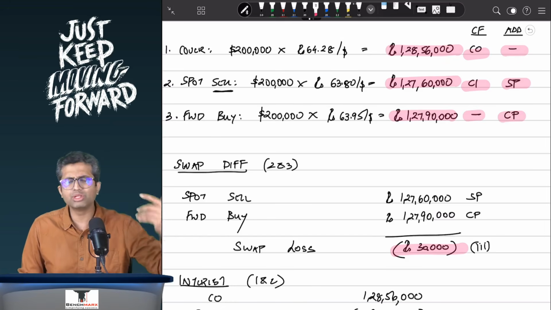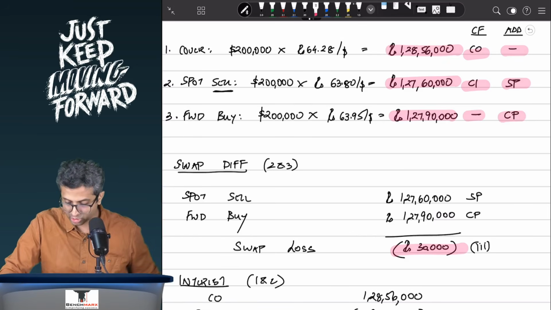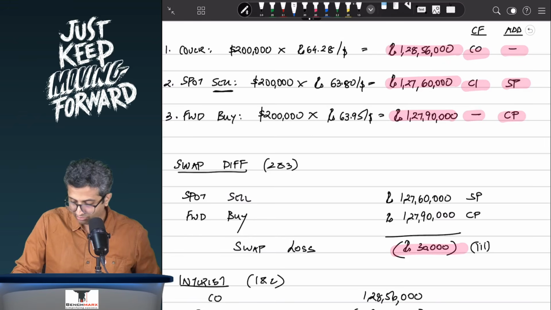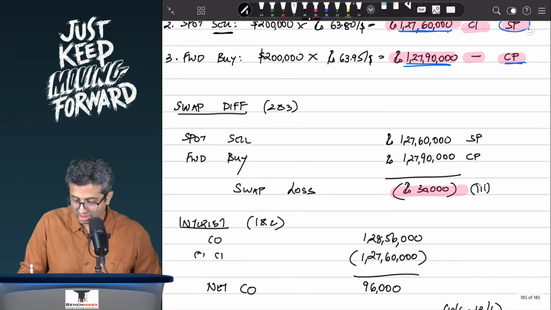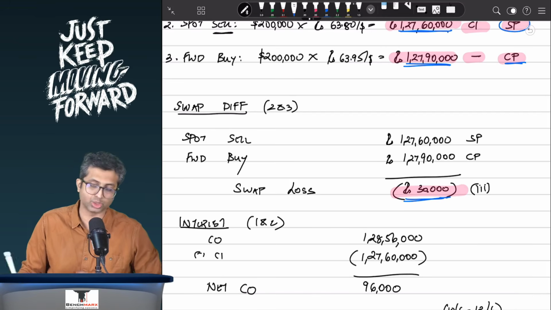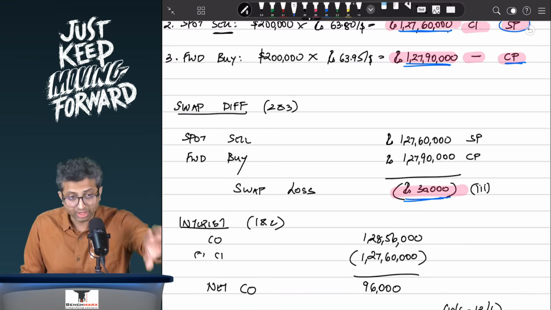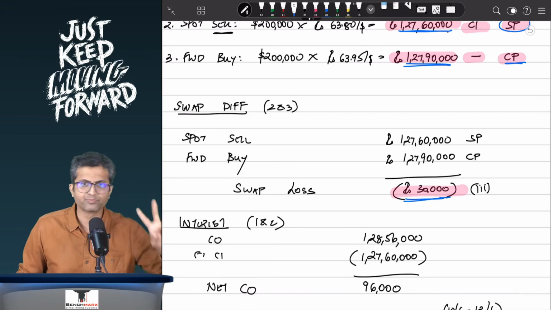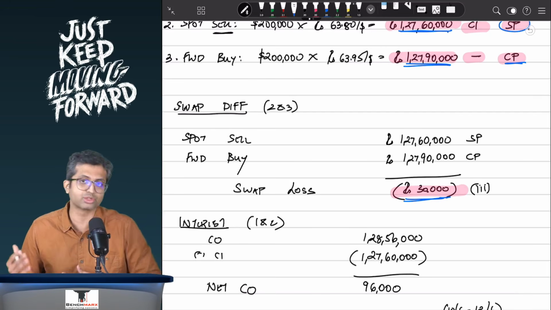Now the working will be the same. The difference between 2 and 3. So if I look at the difference between 2, which is 1,27,00,000, which is a selling price, and 3, which is 1,27,00,000, which is a buying price. The difference over here is selling price minus buying price, negative 30,000, which means the banker is getting a 30,000 loss, which the banker will recover from the customer. This is swap difference or swap loss.